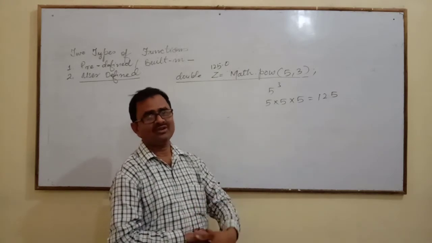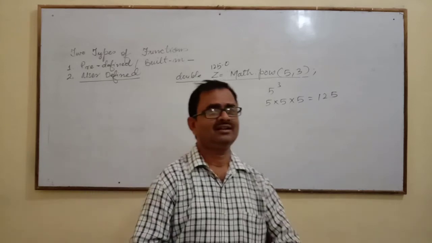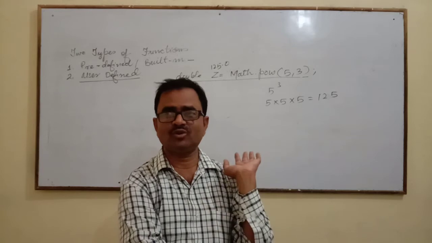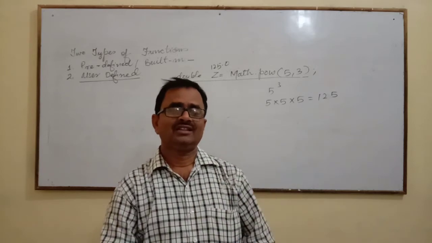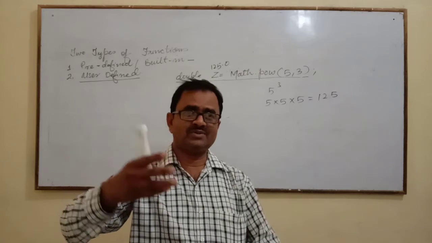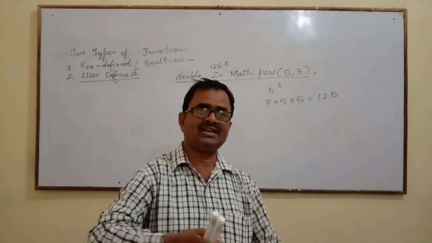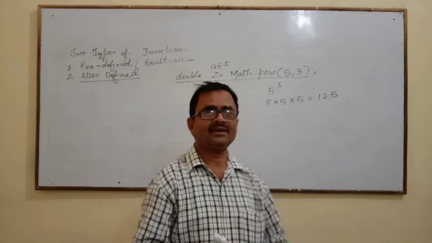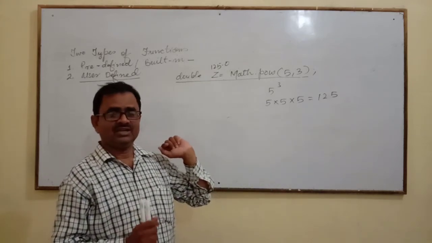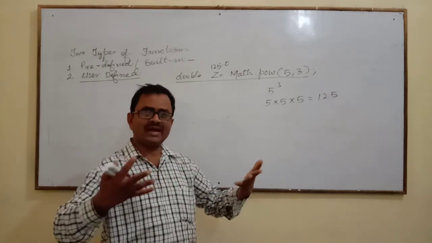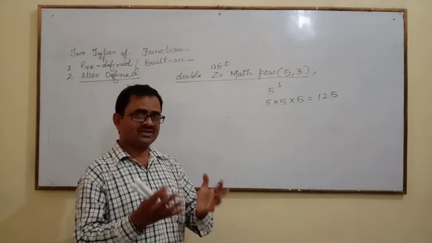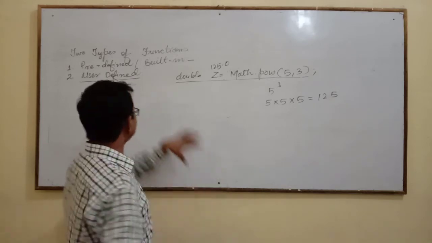So what do you have to do? You have to go to the tailor. Meaning you have to buy the cloth, and after that you go to the tailor. Now the tailor will fulfill all your requirements, because he will cut according to your requirement, and after that he will stitch your clothes. So that is user defined. User defined means the user, the person who is using the computer. So some functions we can define ourselves. That is user defined.